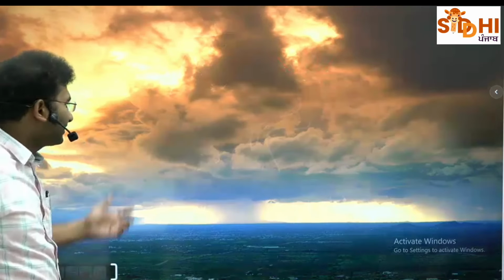So broadly, there's everything. Now this cloud which is there is called a cumulonimbus cloud. Cumulonimbus means?